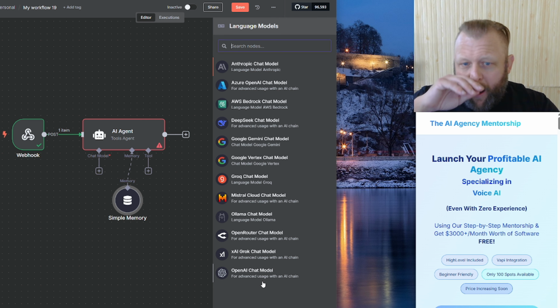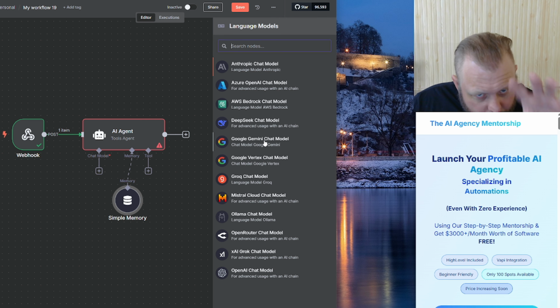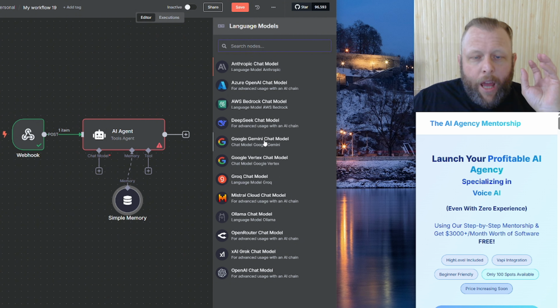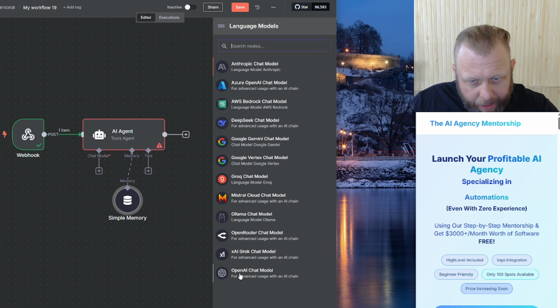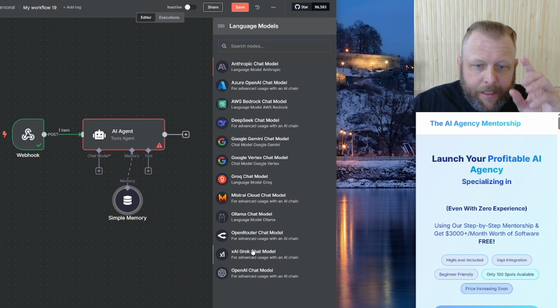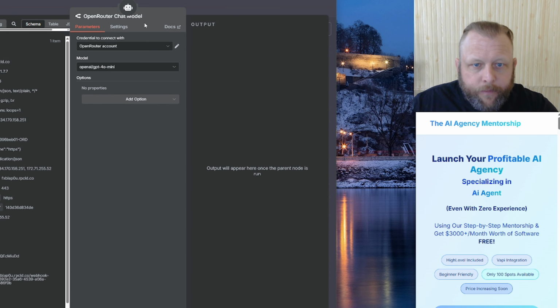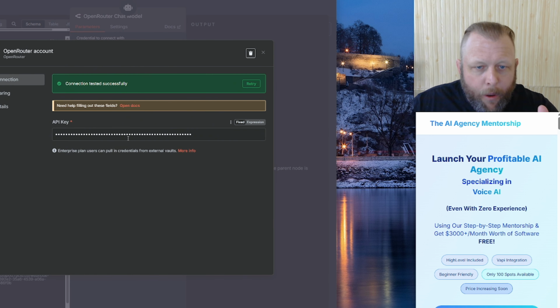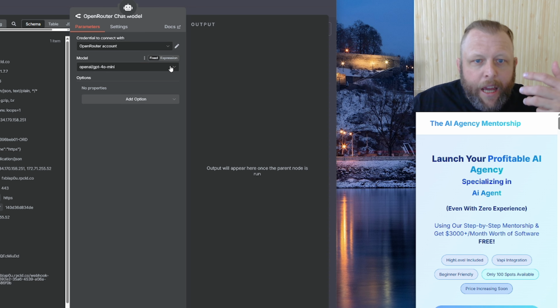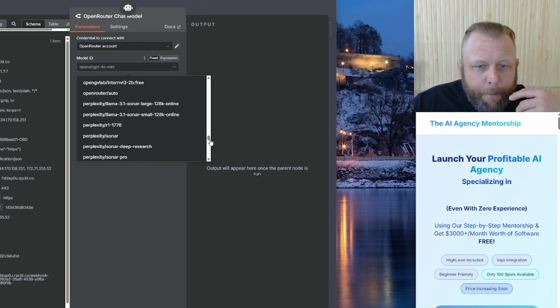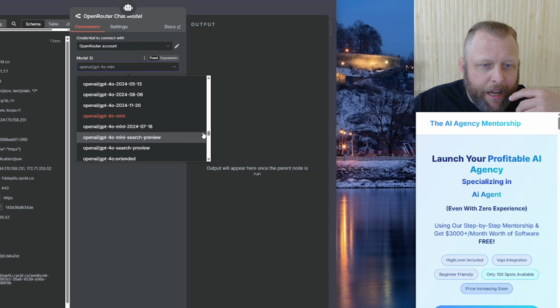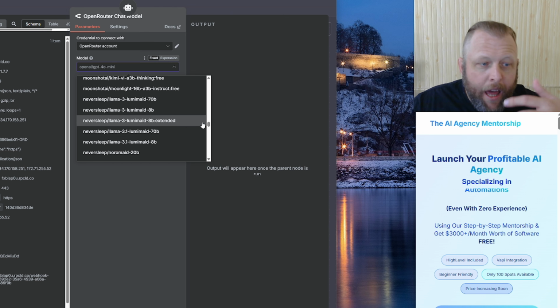Instead of having all those, I have my Google API key if you want to add your Google API key. If you want to add your ChatGPT module, you add that in there. I like OpenRouter because it gives us a lot more options than this, and I don't have to go register with all of them, don't have to put money up with all of them. So I can just select OpenRouter. Make sure you go and add your account in here. You would just add your API key in here, and once it's connected, it will show green. And you can see there is a bunch of information in here, and it's all these large language modules that you can use.